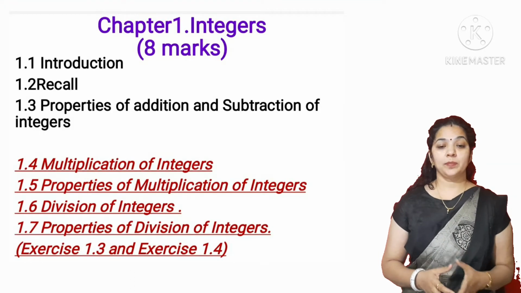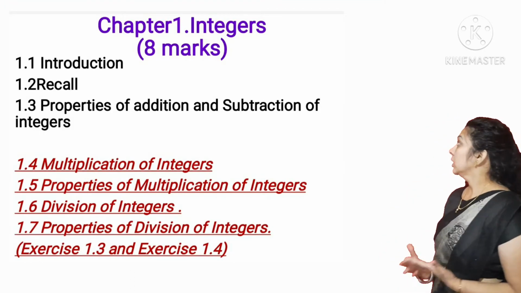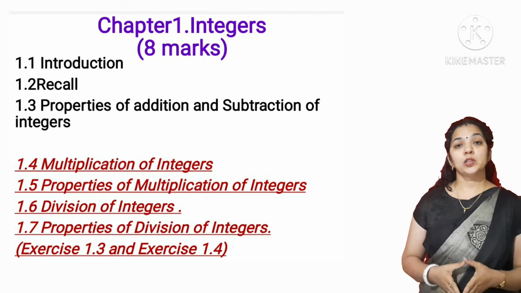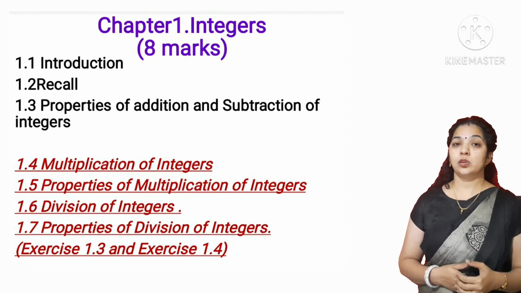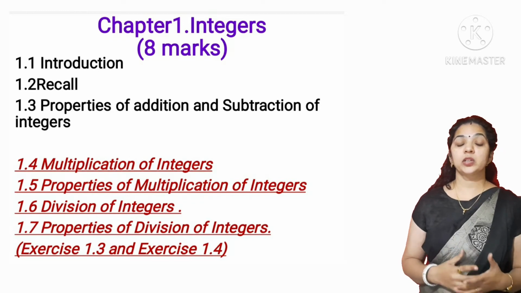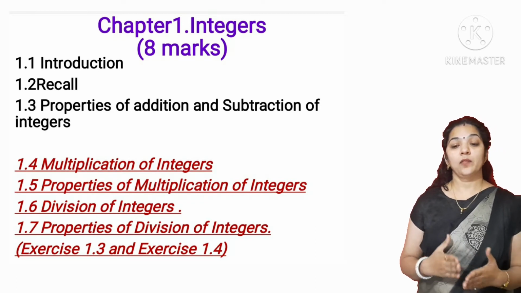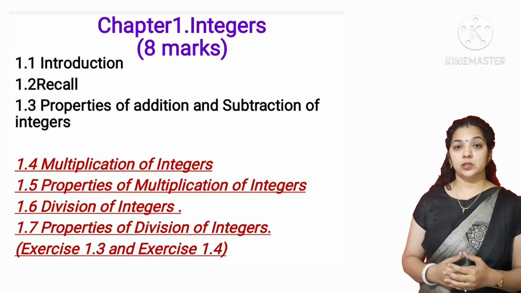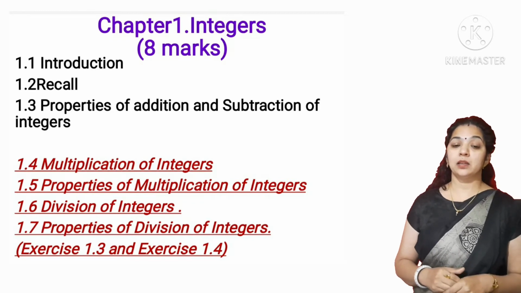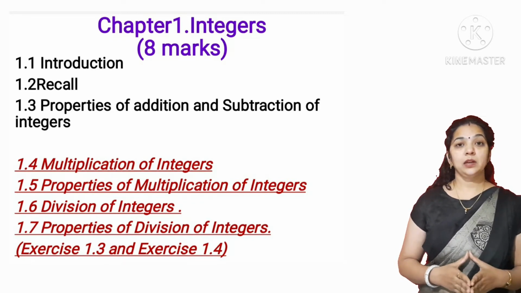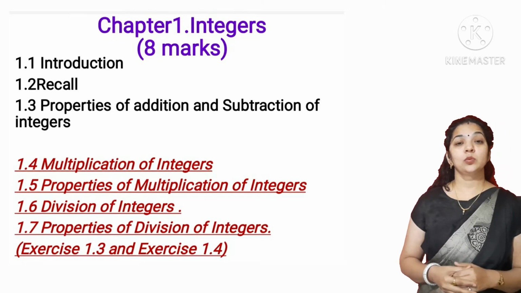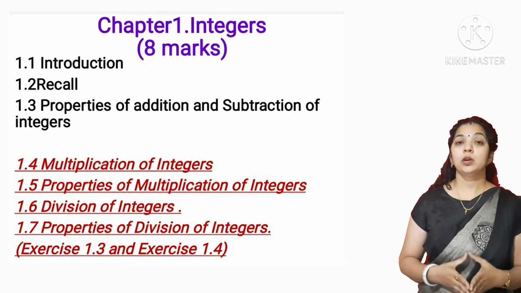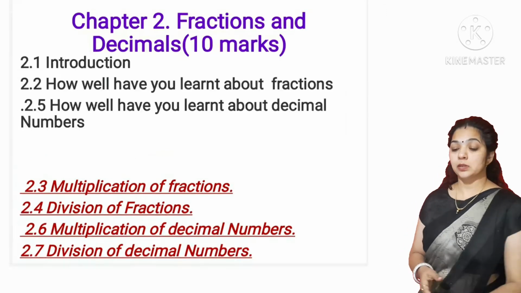The first chapter is integers. The weightage of this chapter is 8 marks, and the first 3 topics are in your syllabus, that is introduction, recall, properties of addition and subtraction of integers. The rest of the 4 topics have been removed. So most of the questions from exercise 1.3 and 1.4 are now not in your syllabus.